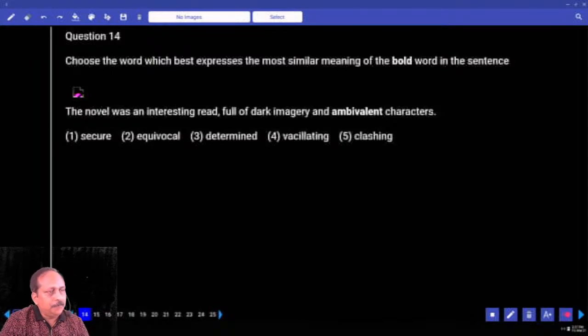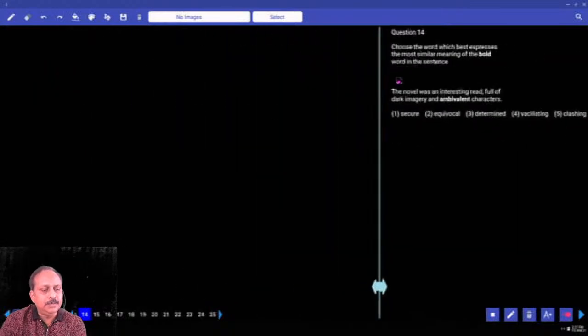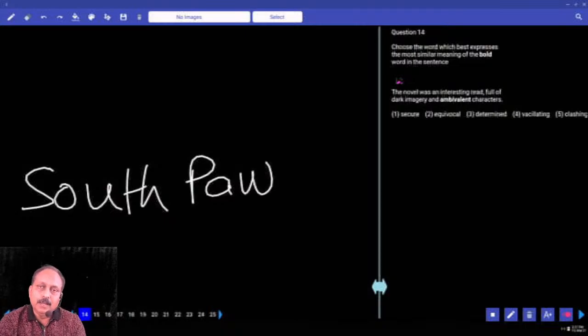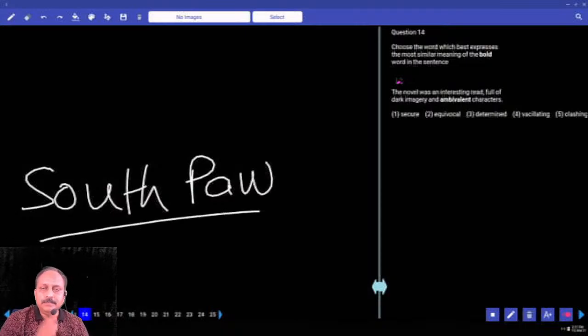Ambidextrous. I am a left-hander. What is the word for left-handers? Do you know the word? Please all of you write the word southpaw. Southpaw means left-hander.